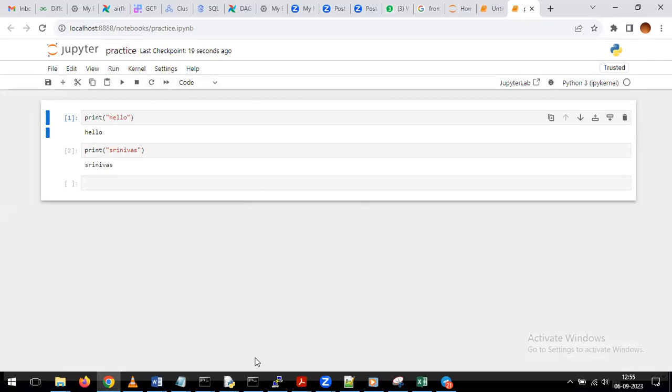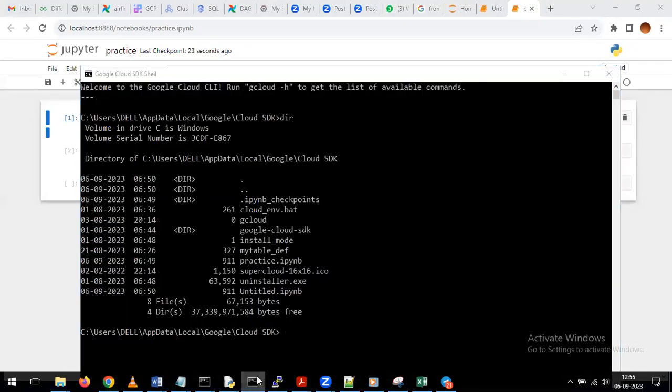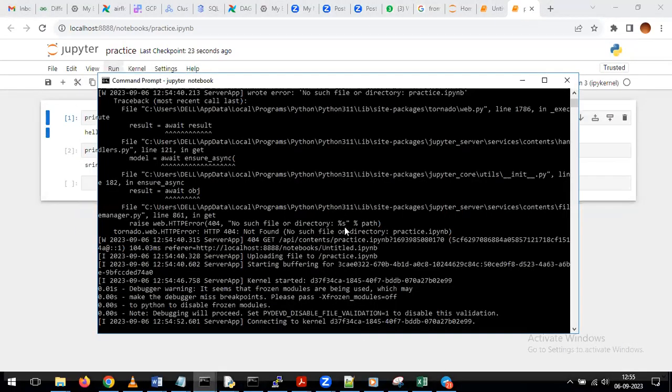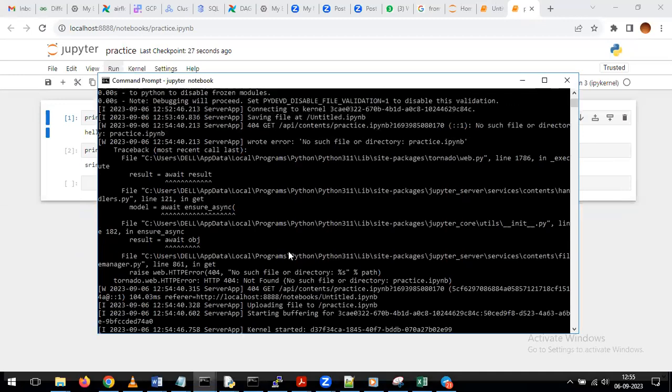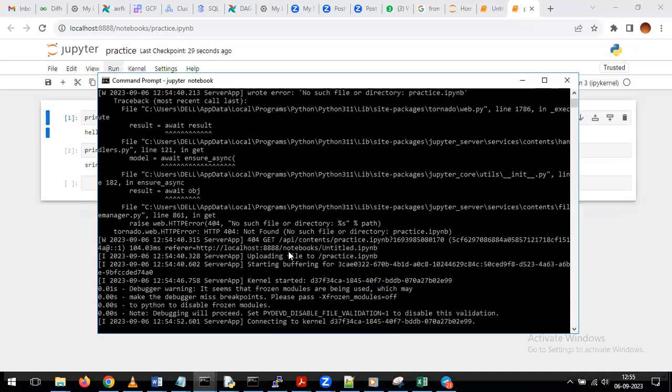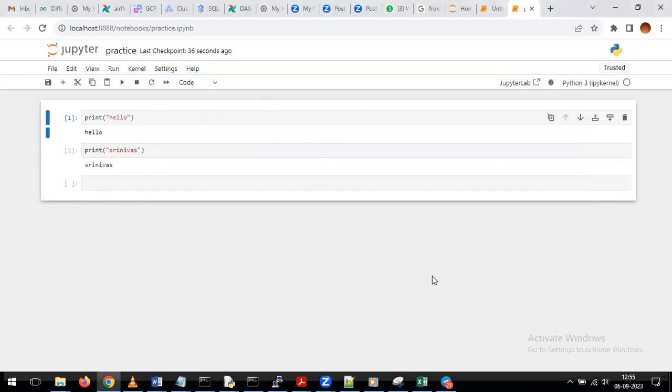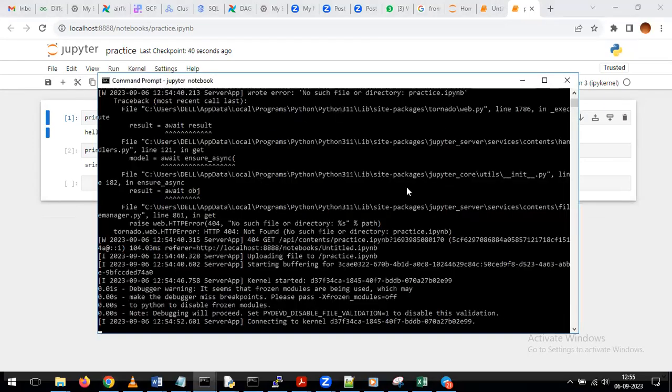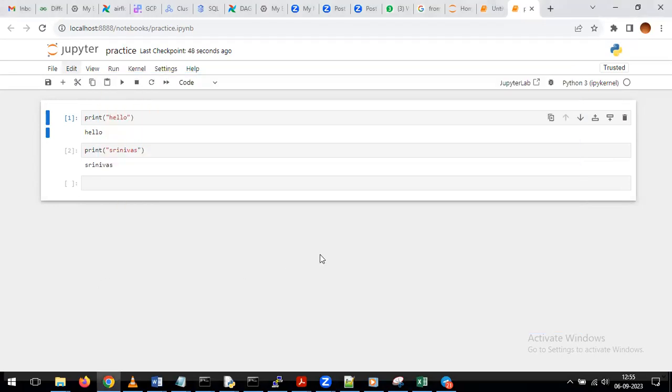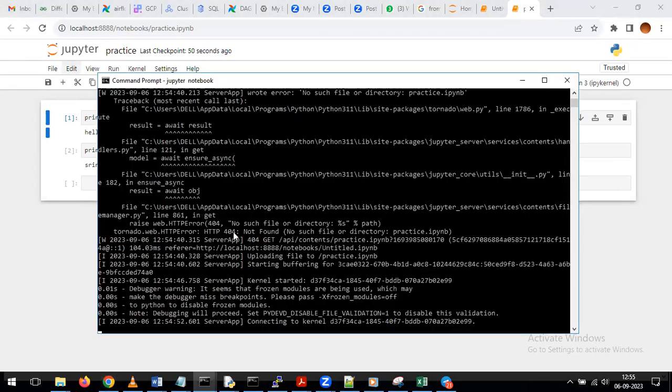Okay. And one more important thing, please remember this. Earlier, from the command prompt, you ran the command jupyter notebook. After that, it opened this browser. Now, after opening this browser, please don't close this command prompt. If you close this command prompt, what will happen? You cannot continue the work on top of your Jupyter window. If you want to continue the work on the Jupyter window, you should not close this command prompt.